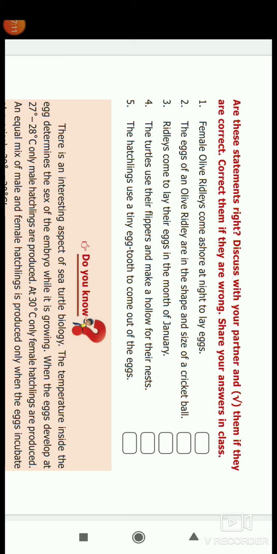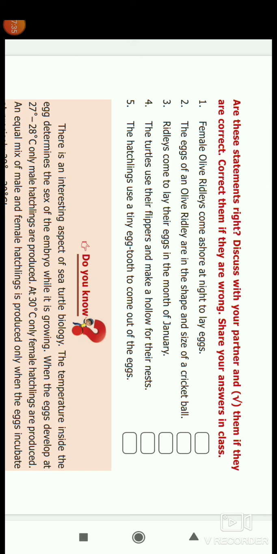Next, the turtles use their flippers to move and make holes for their nest. Yes, it is true. They toss the sand with their flippers. The hatchling uses a tiny egg tooth to come out of the egg shell. It is through this tiny egg tooth that the hatchling comes out.